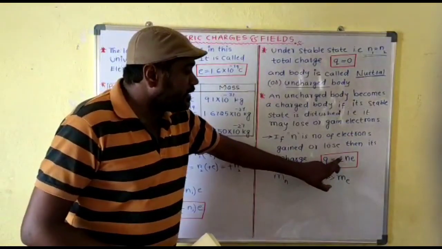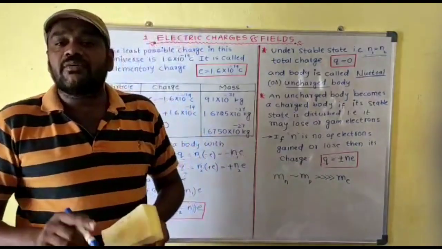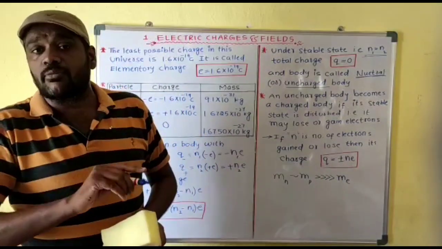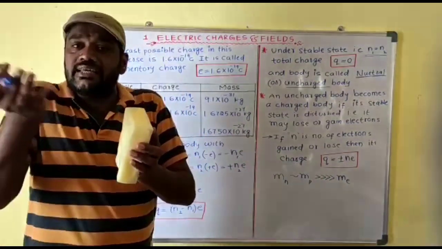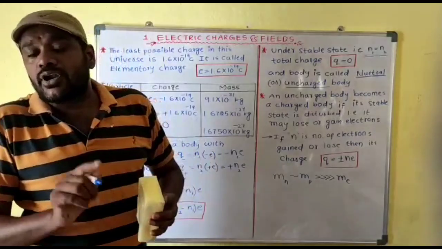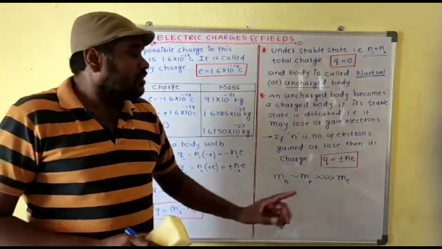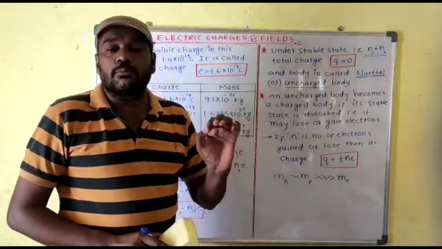Therefore, when you take the positive charge, Q is equal to plus Ne, the body loses electrons. What does that mean? When a body loses electrons, positive charge is more and negative charge is less. Therefore, now we have to take Q is equal to plus Ne.